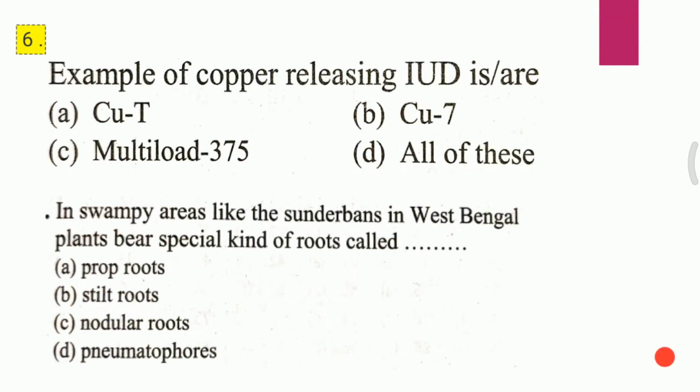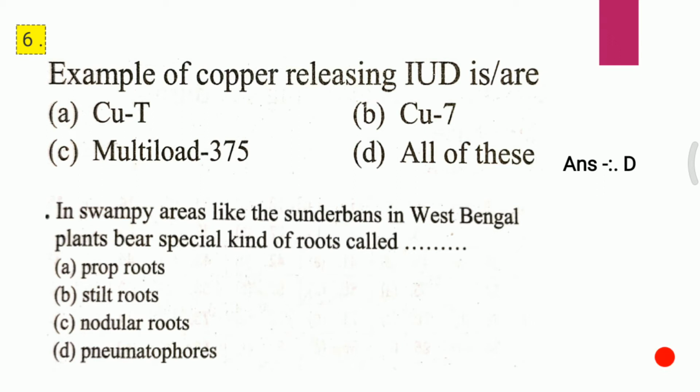Question 1. Examples of copper releasing IUD are: A. CuT, B. Copper 7, C. Multiload 375, D. All of these. Examples of copper releasing IUD are, and the answer for the first question is D, that is all of these.